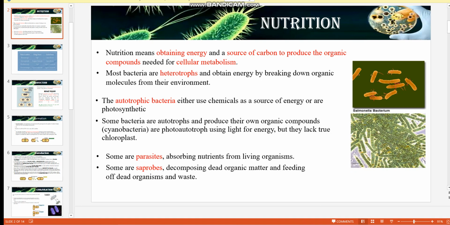Photoautotrophs use light for energy, but they lack true chloroplasts. Some are parasites, absorbing nutrients from living organisms. Some are saprobes, decomposing dead organic matter and feeding off dead organisms and waste.